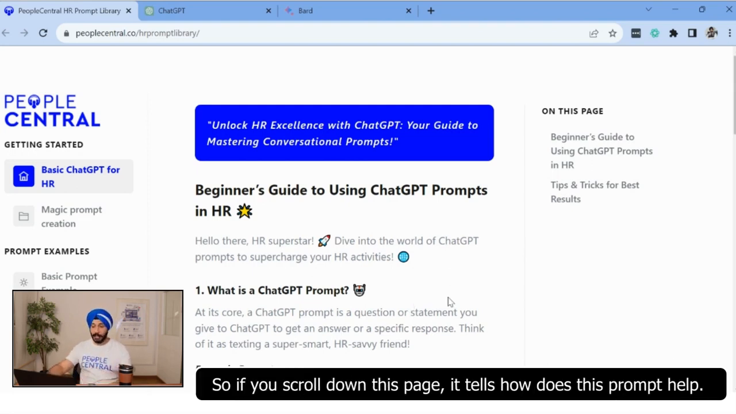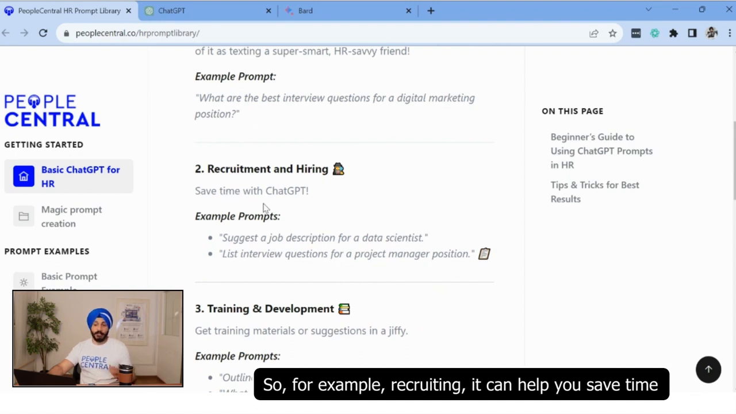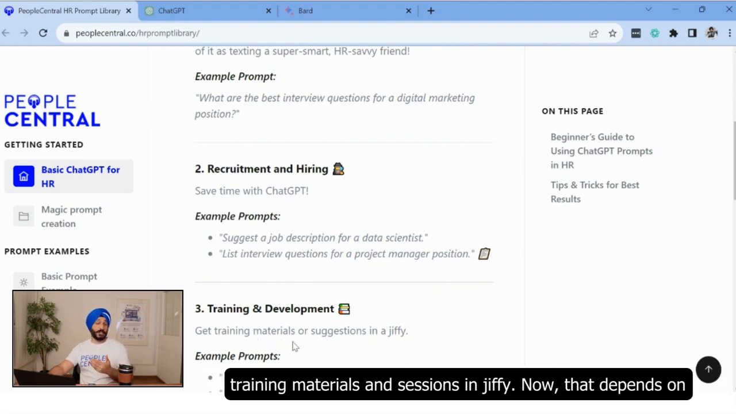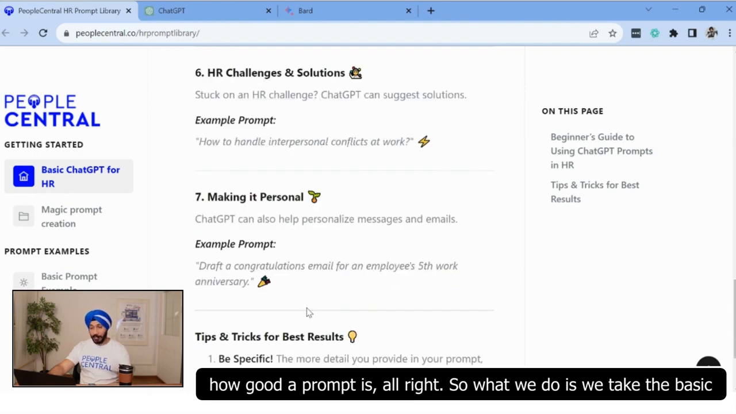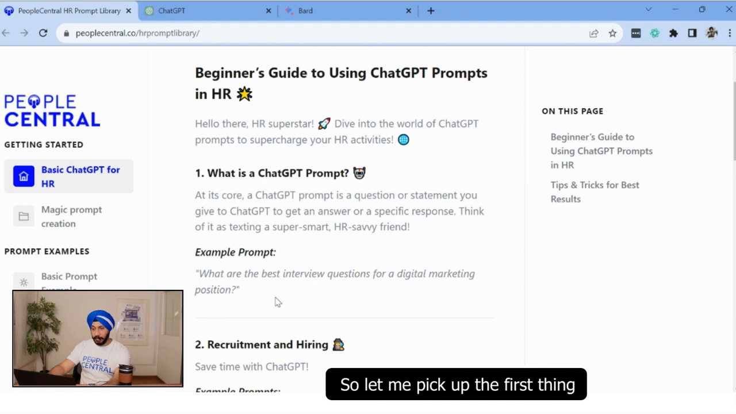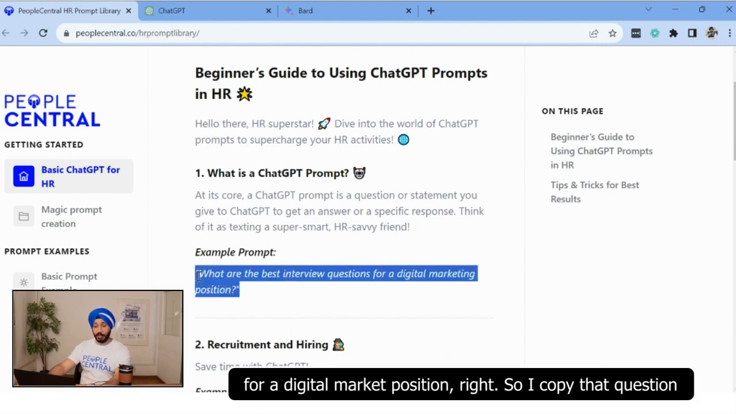If you scroll down this page, it tells how this prompt helps. For example, in recruiting, it can help you save time by giving you information. In the training department, it can give you training materials and suggestions in a jiffy. Now that depends on how good a prompt is. So what we do is we take the basic prompt and let's take an example. Let me pick up the first thing: what are the best interview questions for a digital marketing position?